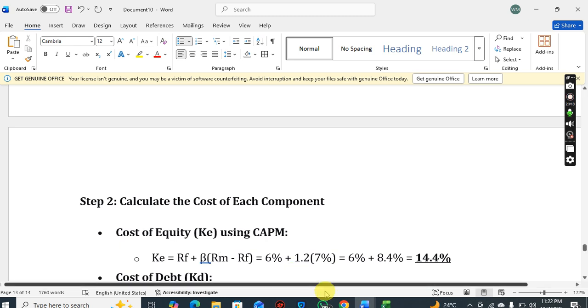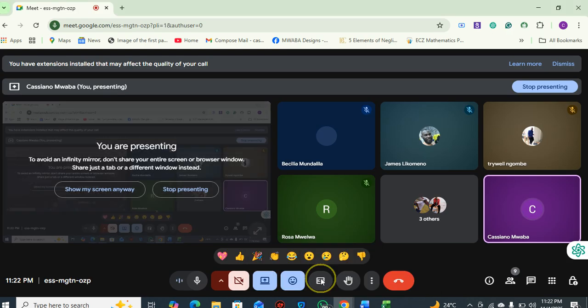So if the return on market for the Lusaka Securities Exchange is 5%, it means if you invest in the Lusaka Securities Exchange, on average you expect a return of 5%. Most companies there give you returns near that 5%.